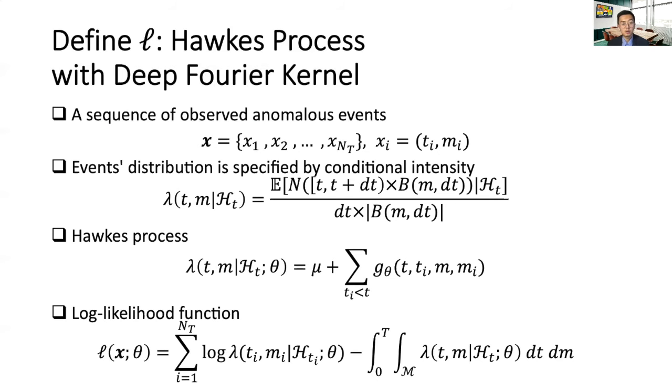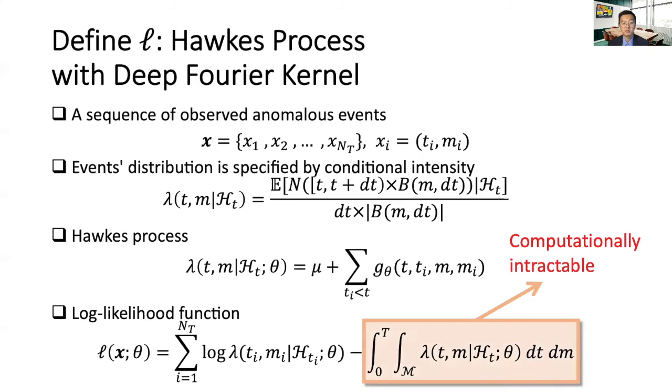As we all know, there is a notorious difficulty in evaluating the likelihood function for the Hawkes process, which requires calculating the integral of lambda over the spatial-temporal space. It could be computationally intractable if the space is multidimensional.